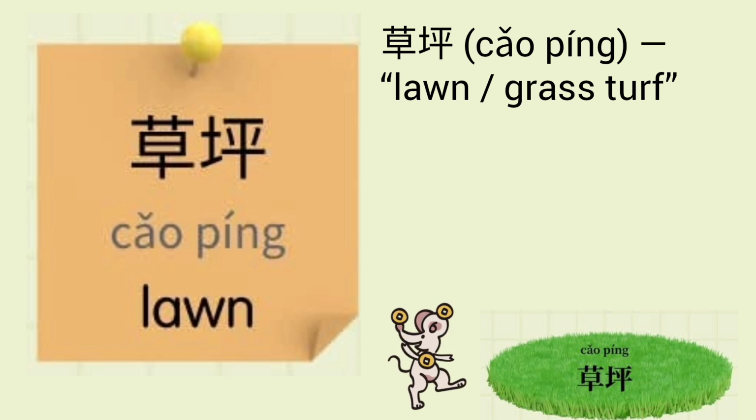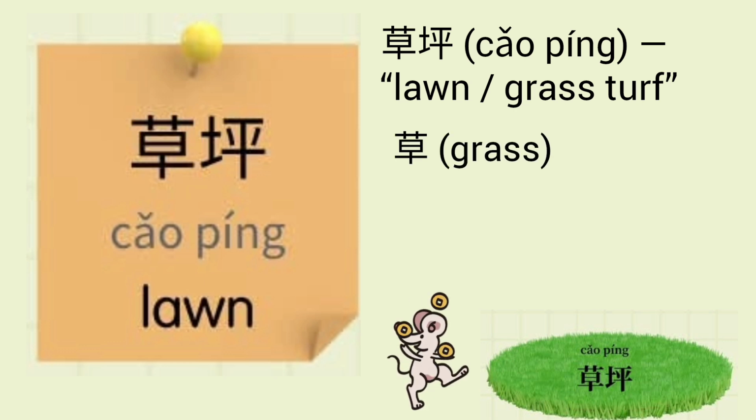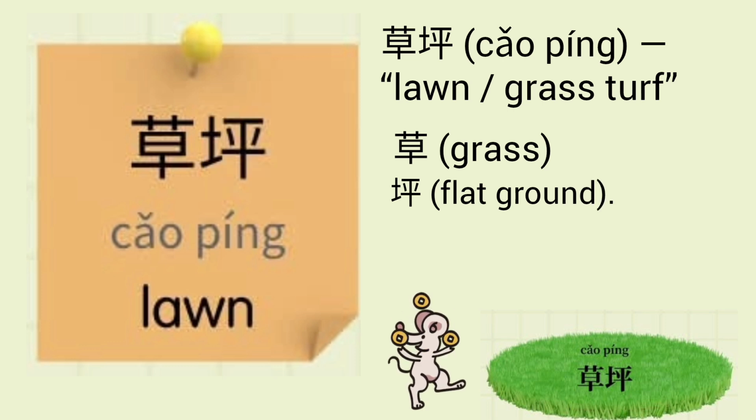First vocabulary that we have is lawn, grass, turf, which in Chinese can be pronounced as 草坪. Let's break it down to understand it even more. It has two characters. First character is 草, it stands for grass, which is our main vocabulary. Second character is 坪, it stands for flat ground. So together it makes 草坪. Let's watch some useful examples.